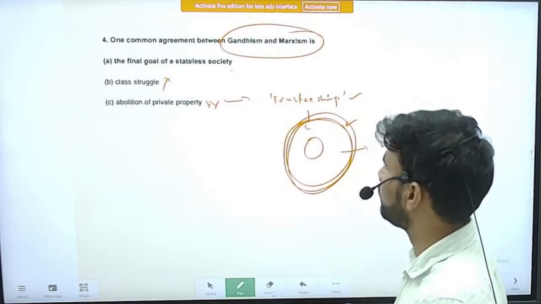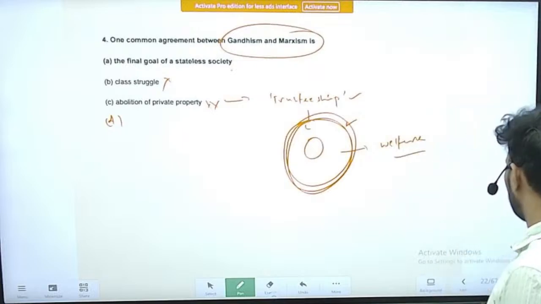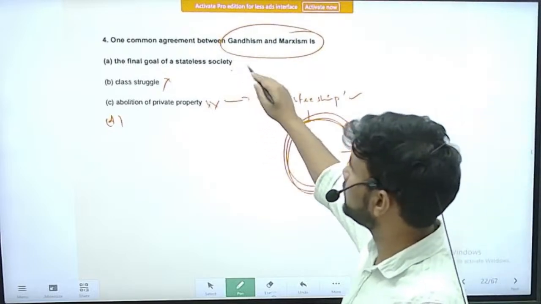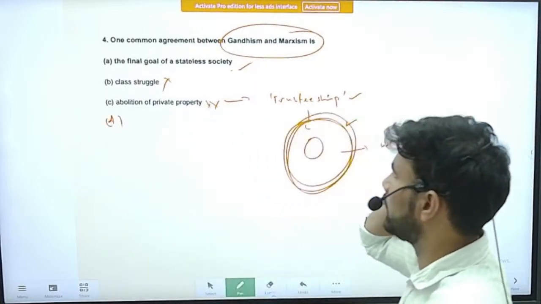Right. So this is about the, I think, sorry, one more option is missing. I think there is a problem. But it's okay. However, we got the correct answer. So both of their goals are to have a stateless society at the end.